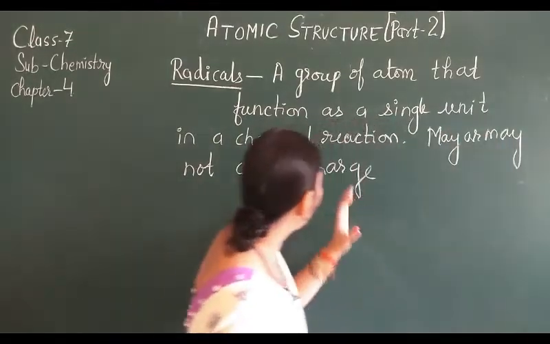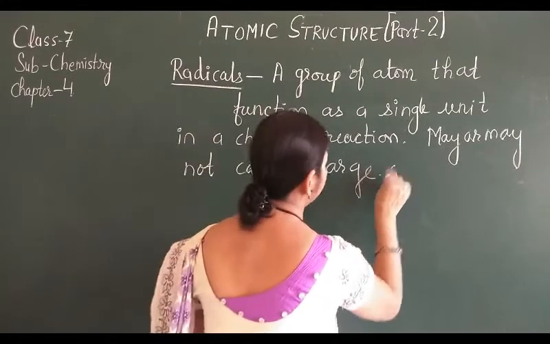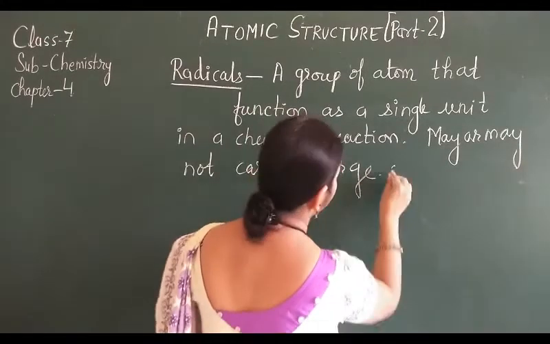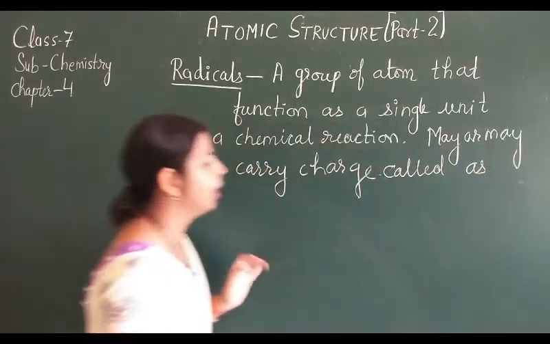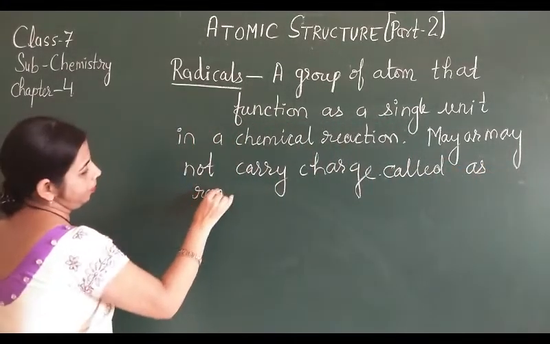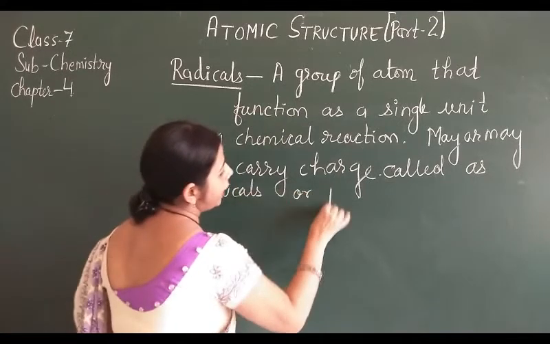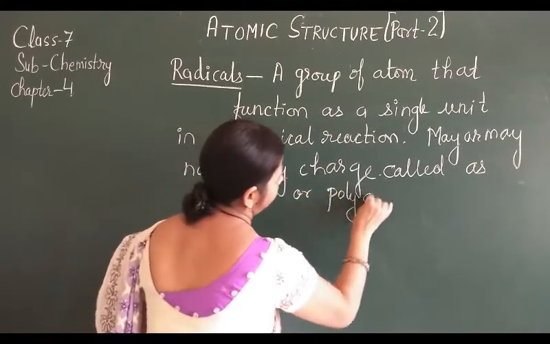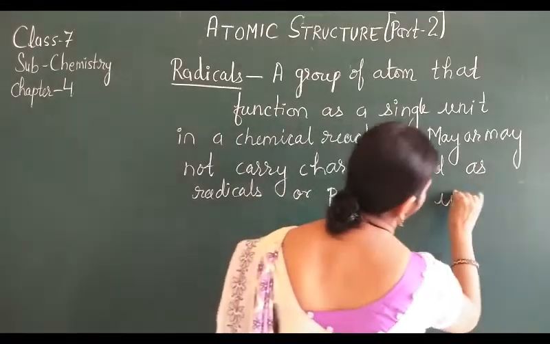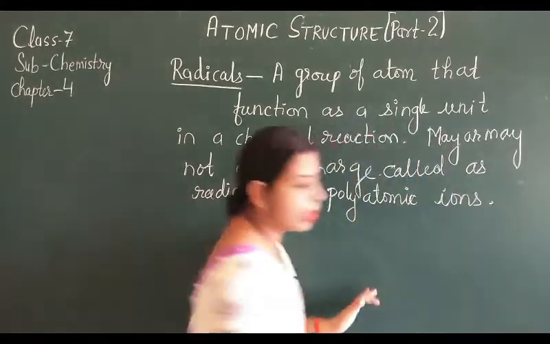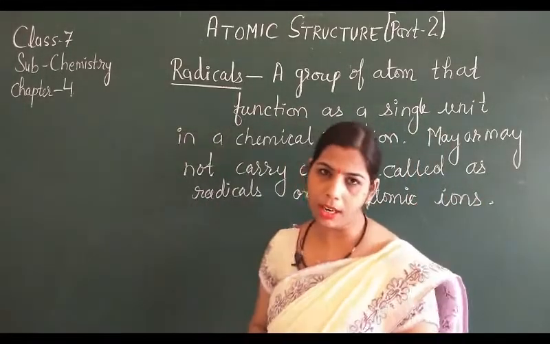So they may or may not carry charge, and they are known as radicals, or called radicals and polyatomic ions. Previously it was known as radicals, nowadays it is known as polyatomic ions.